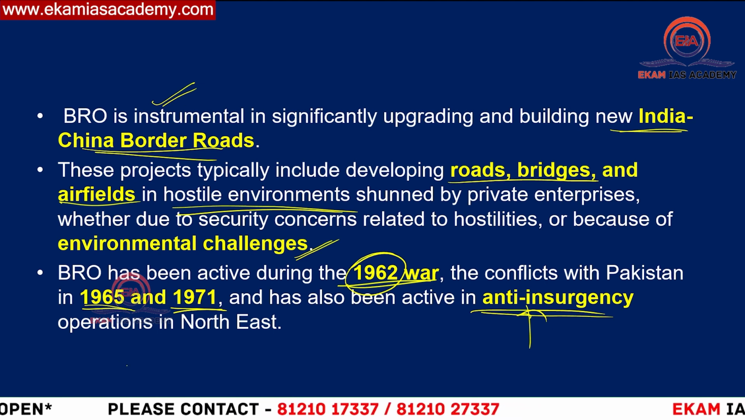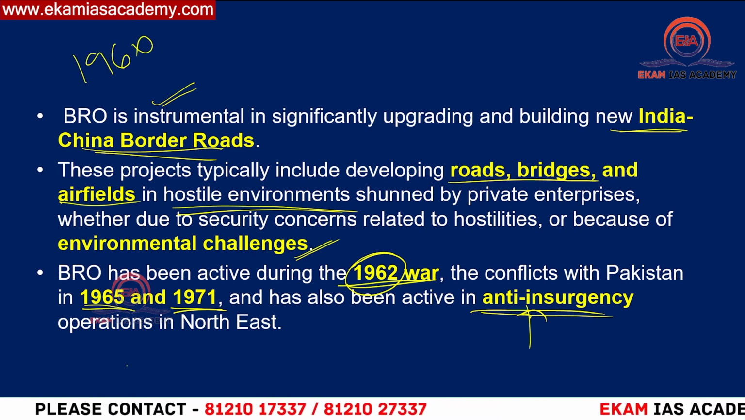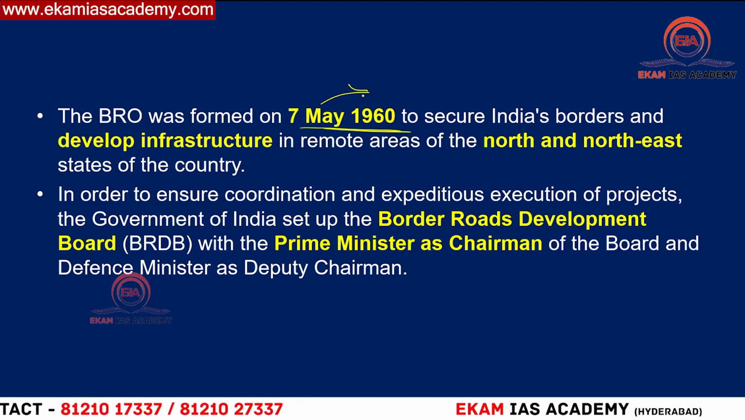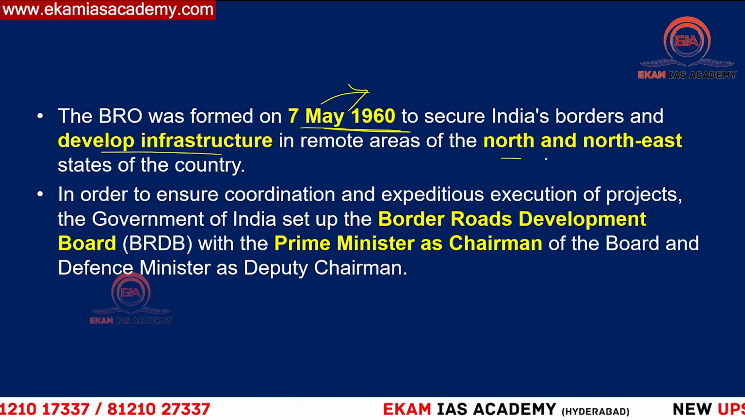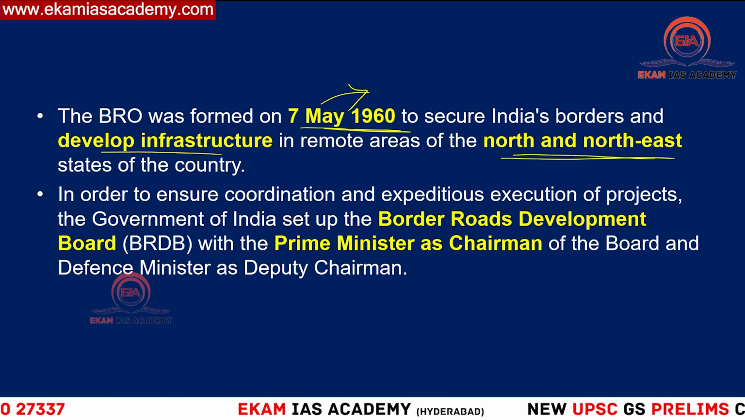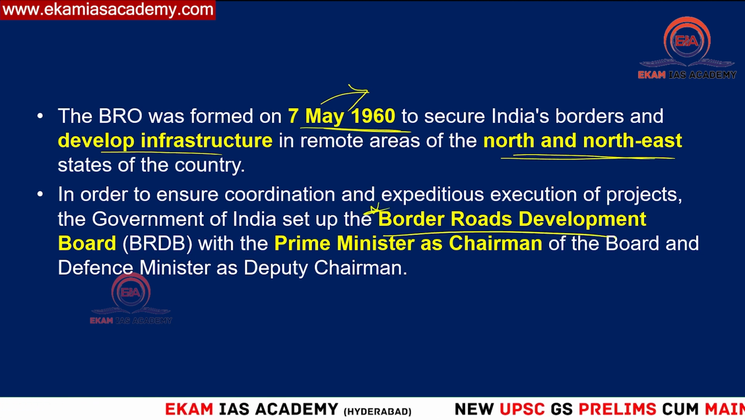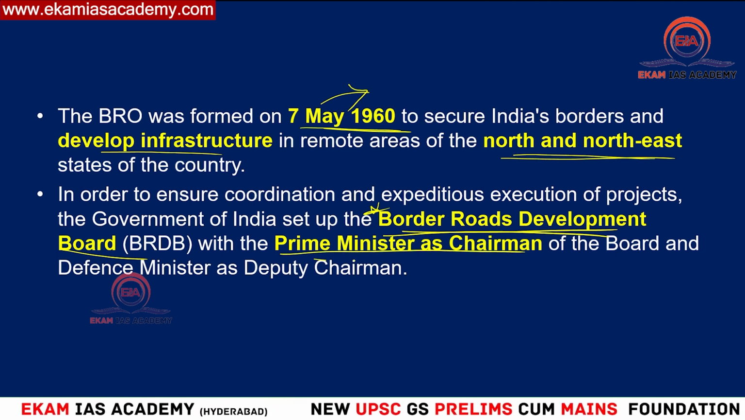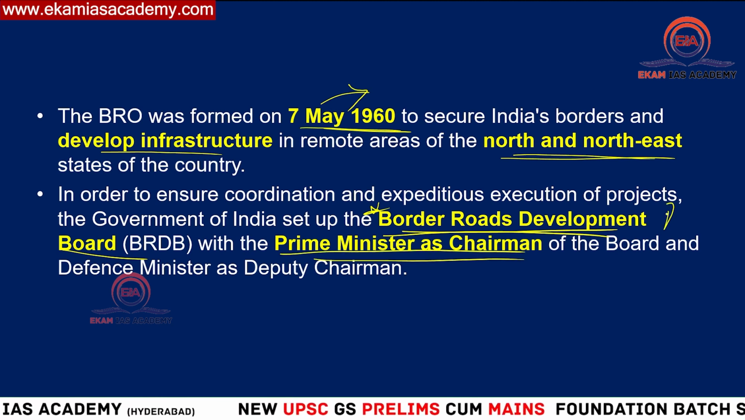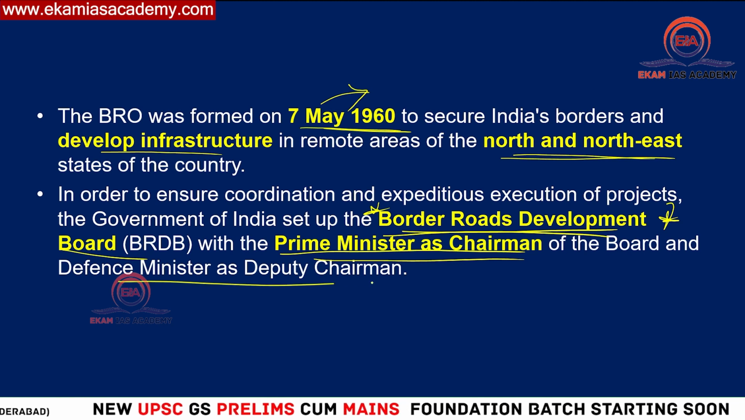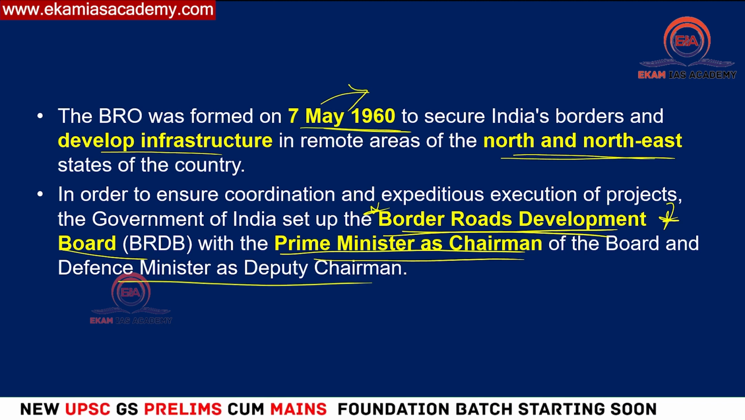So this is what you need to know. It was formed in 1960, on 7th May, to develop the infrastructure along the border areas, especially the north and northeastern borders. Here you need to know one most important fact: the Border Roads Development Board is there under this organization, and the Prime Minister acts as the chairman. The Ministry of Defence will be the deputy chairman of this particular board.